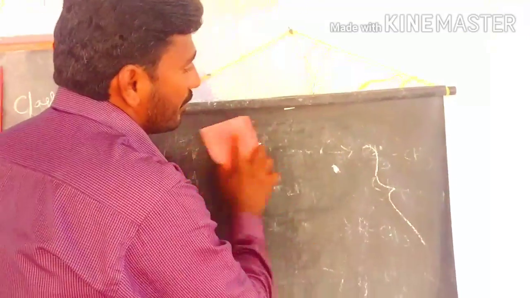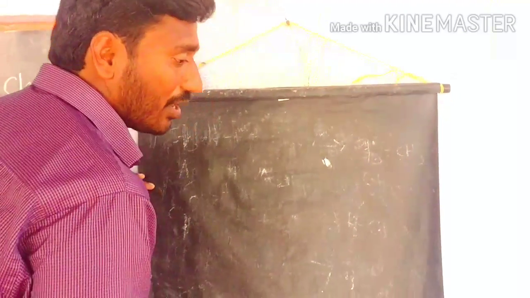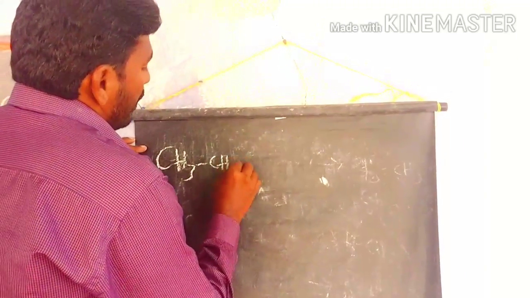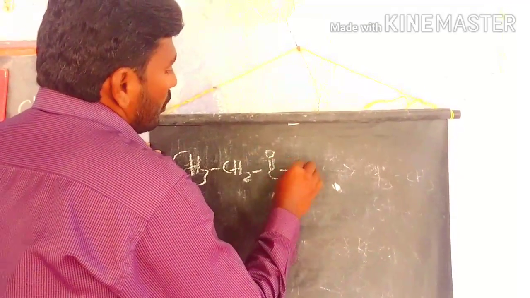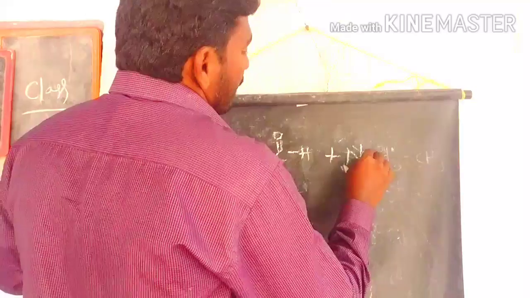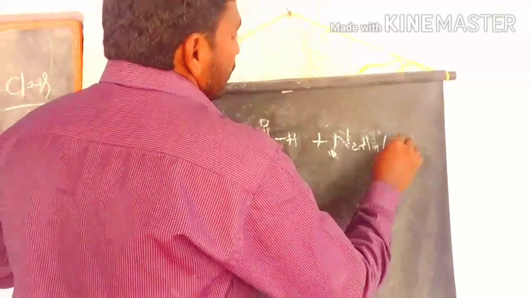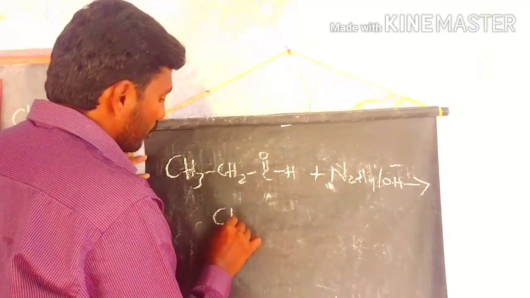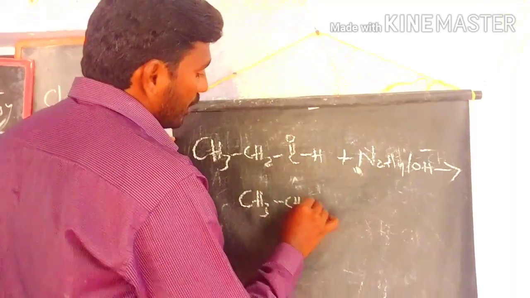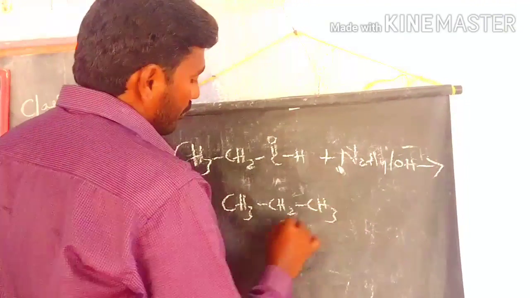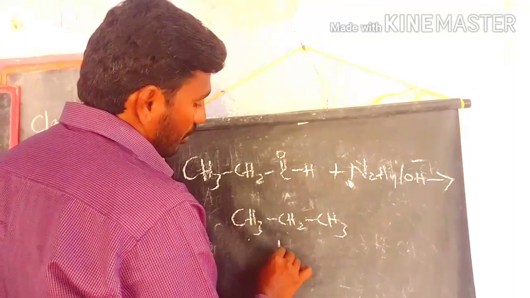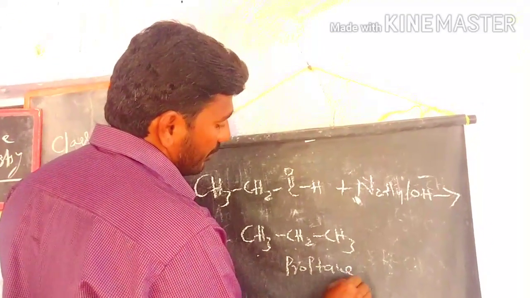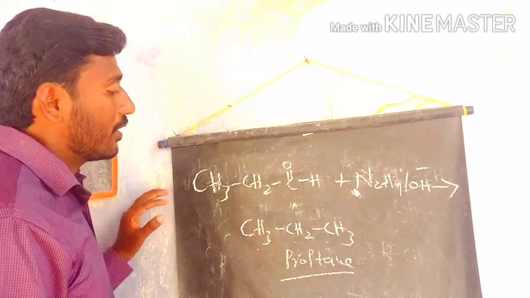Let's take some examples. If you take propanaldehyde, this is propanaldehyde. Propanaldehyde involved in the Wolff-Kishner reduction process gives what product? Propane is the product. Here we have 3 carbons. What do we call 3 carbons? 1, 2, 3. So 3 carbons we call prop, plus the alkane primary suffix, ane. That's why we call it propane.